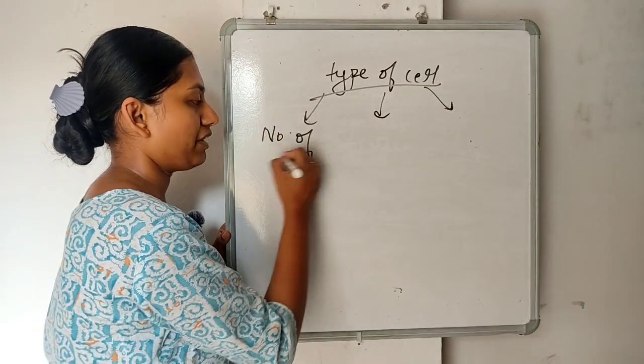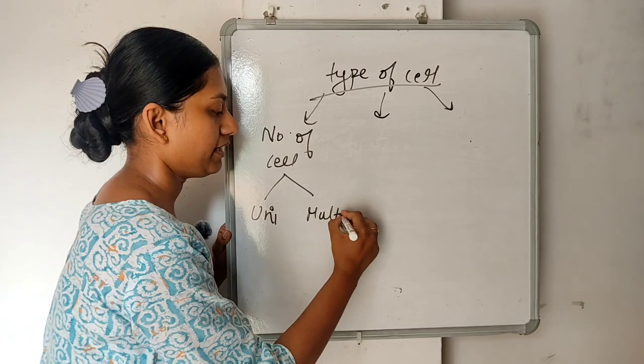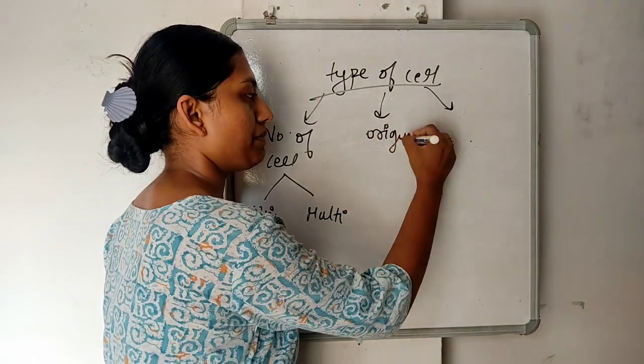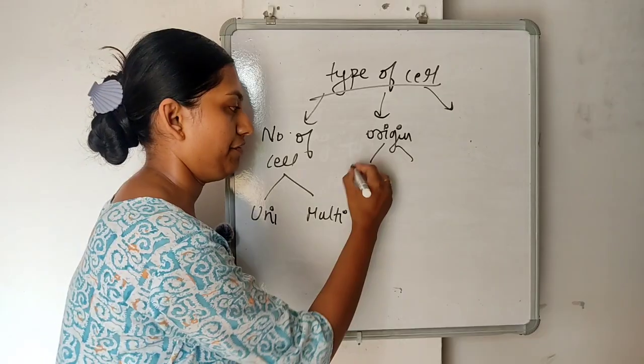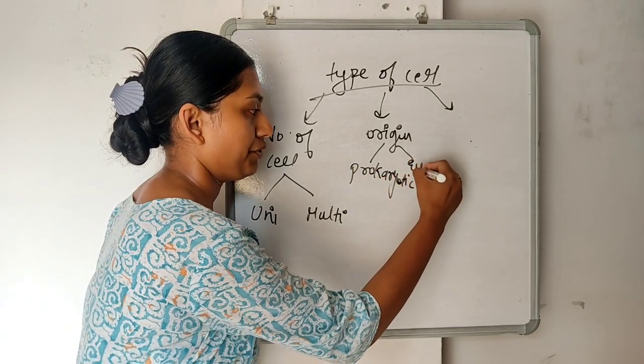On the basis of number of cells, there are unicellular and multicellular. On the basis of origin, we have prokaryotic and then we have eukaryotic.